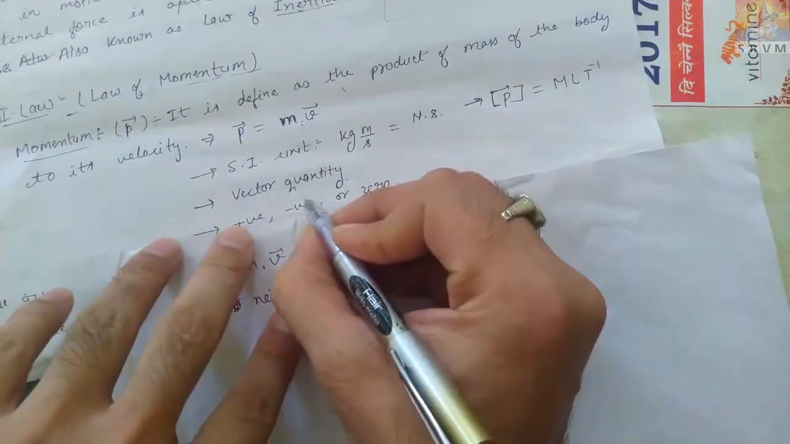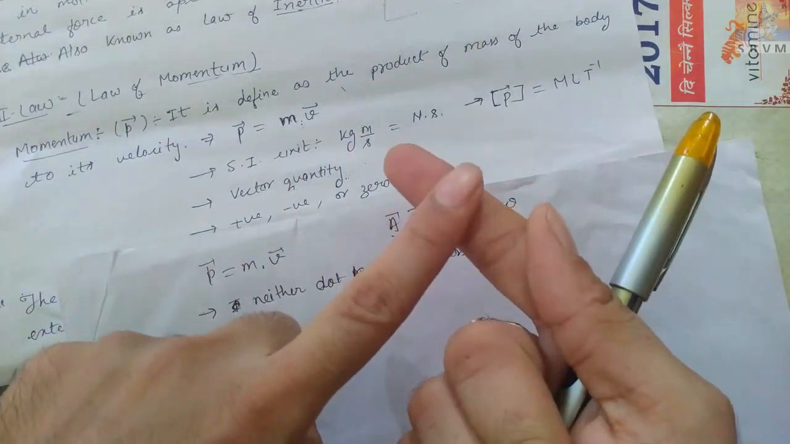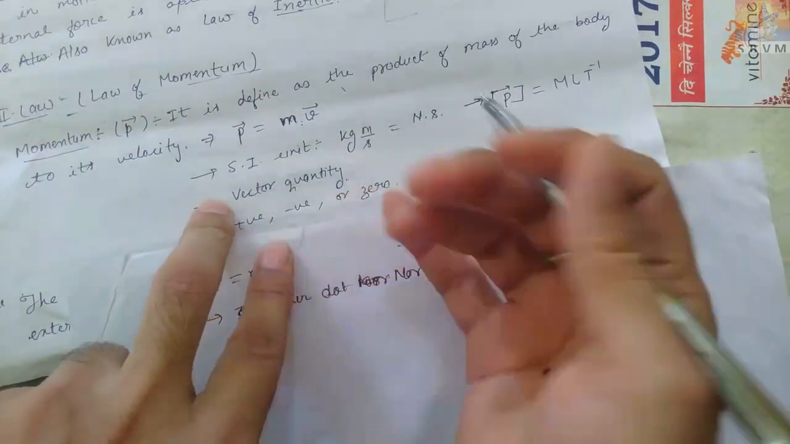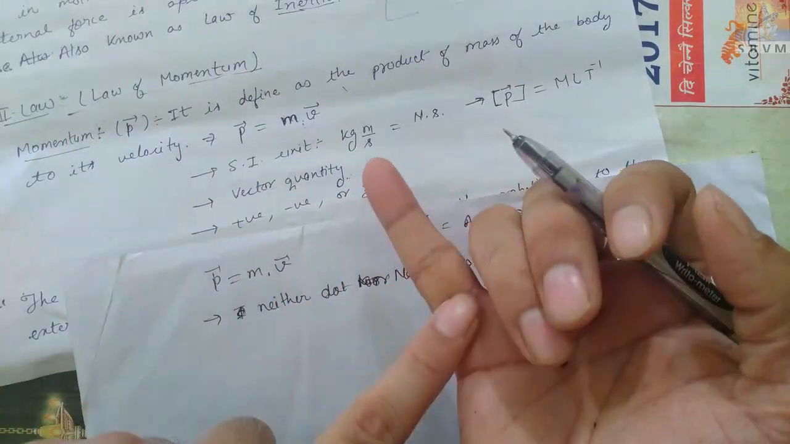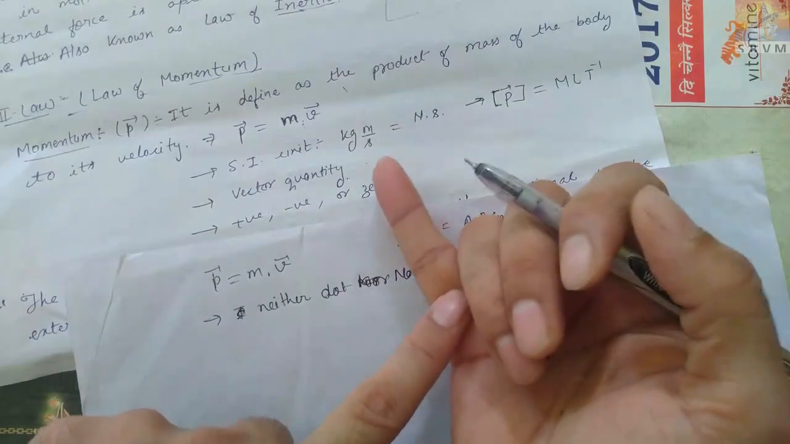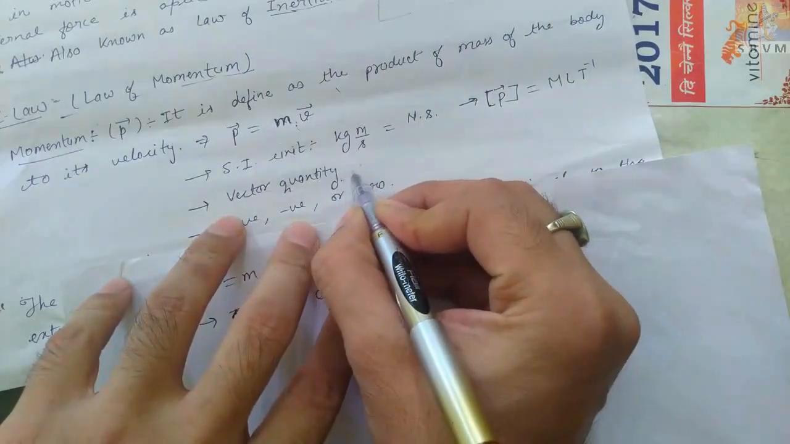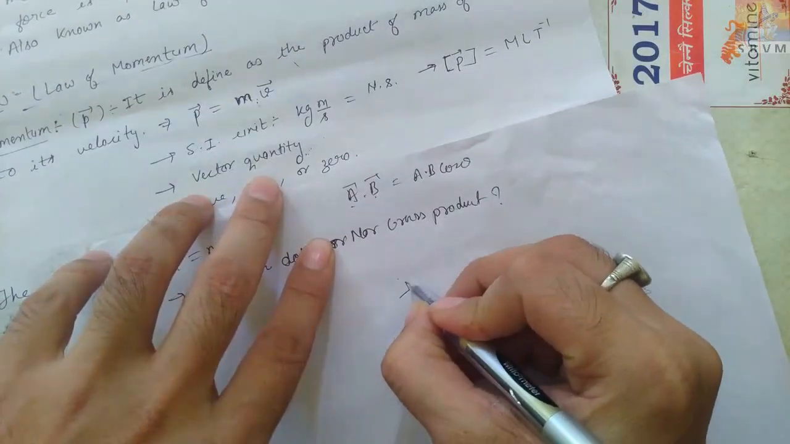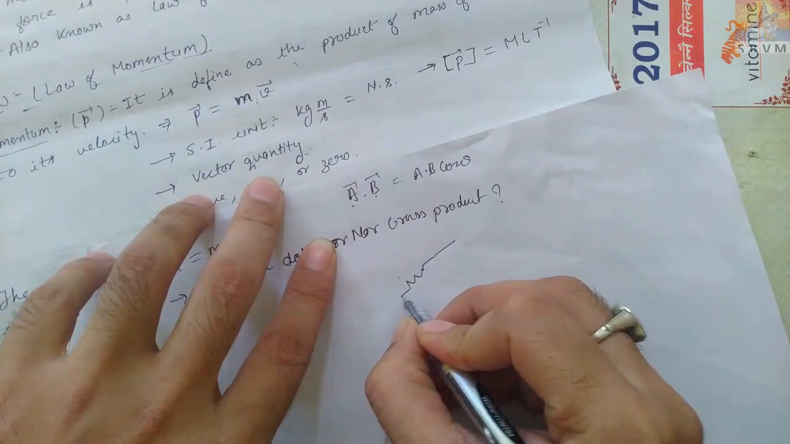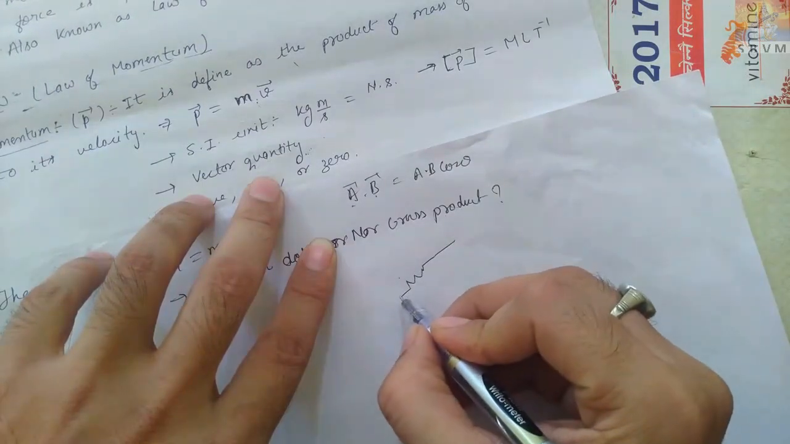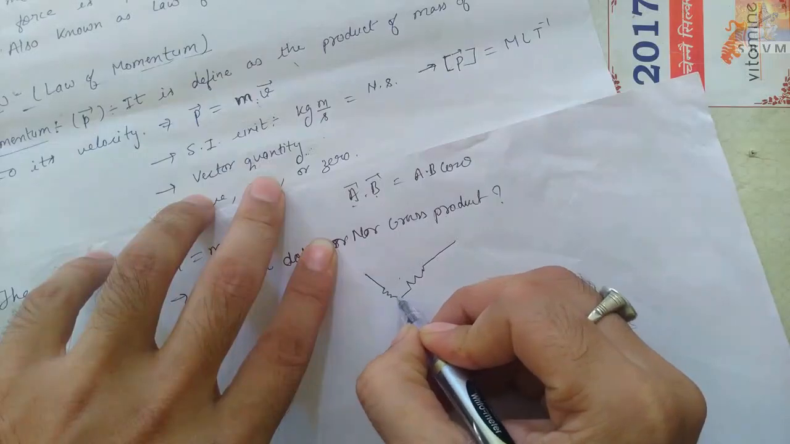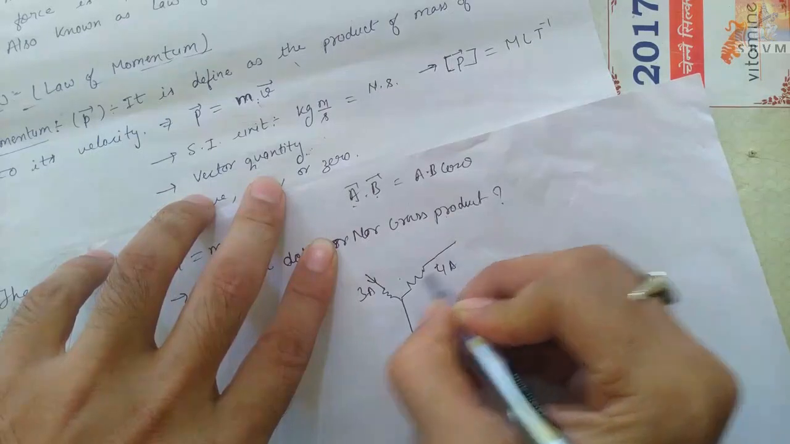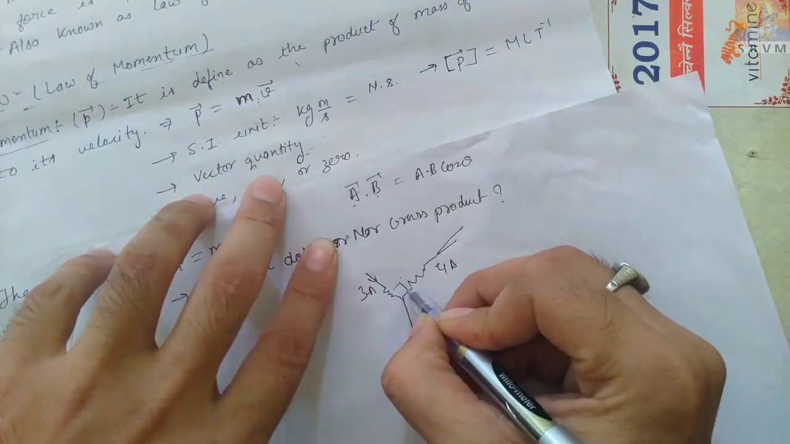Once again, I will make a separate video on vectors, and there I will elaborate. But here I am discussing just that vector quantities are those quantities which have magnitude as well as direction, and they must follow the vector law of addition. Let me elaborate a little bit. For example, suppose current passes through this resistor.